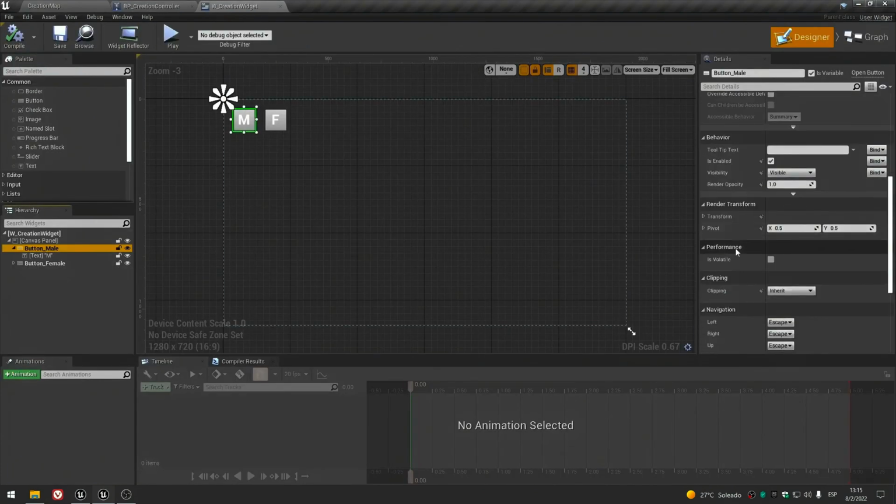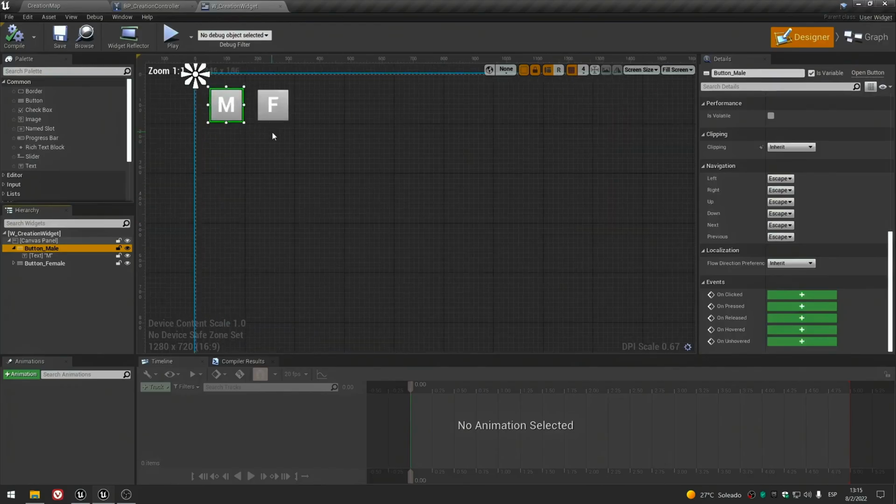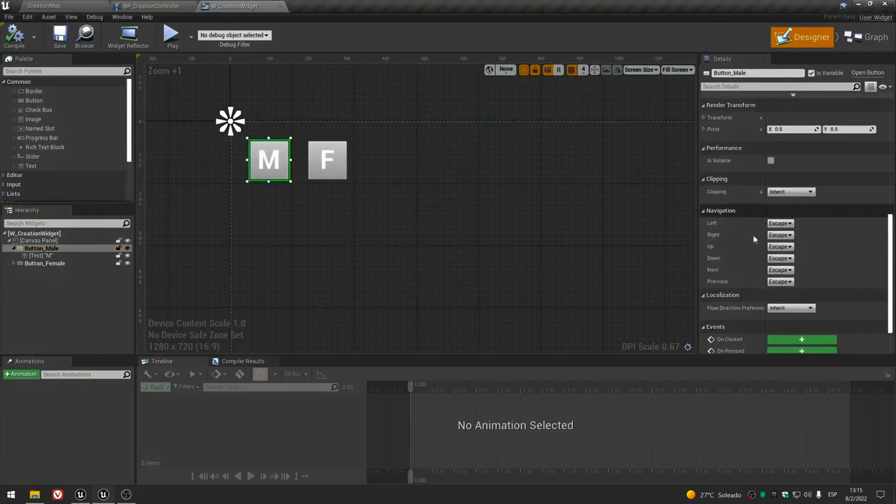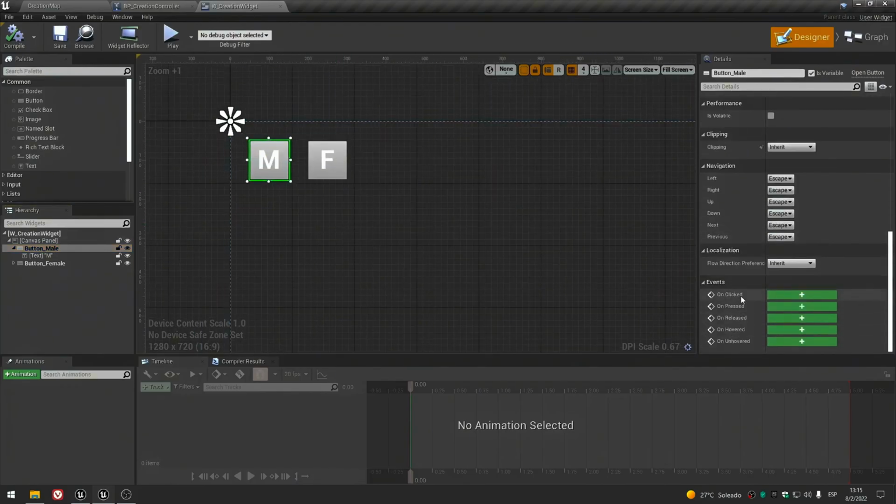Finally, the last thing that we're going to cover in this tutorial is a small preview of our buttons logic. We need to activate the onClick event on each button, and if you can't see them, it's because your button is not set as a variable.